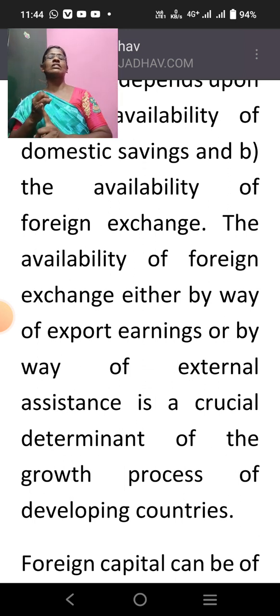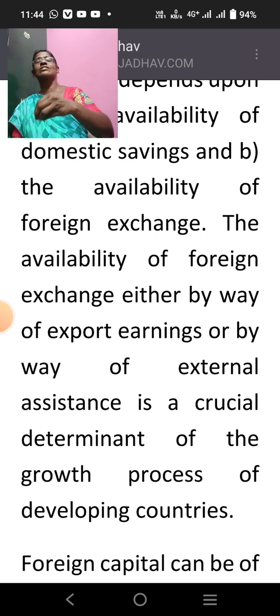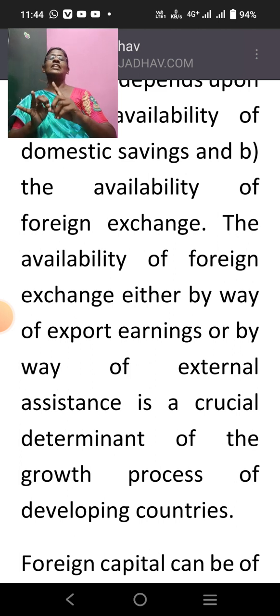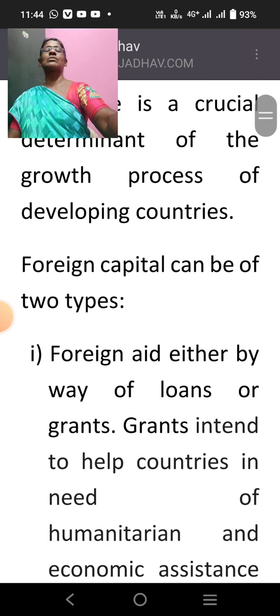So that is the first thing. Or we should get some external assistance, some help from another country, or a loan from another country. So these are the two things. Either we have to earn foreign exchange or we have to borrow or get help from foreign countries. That is why external finance plays a crucial role in the growth process of the developing countries.